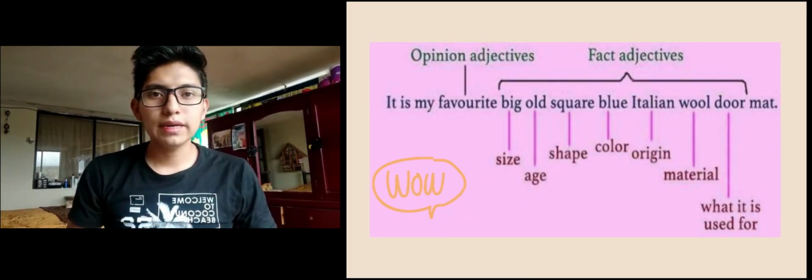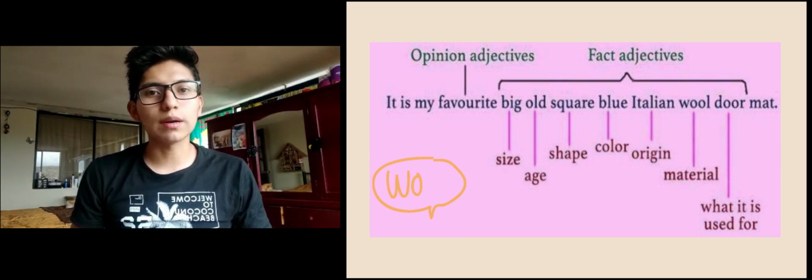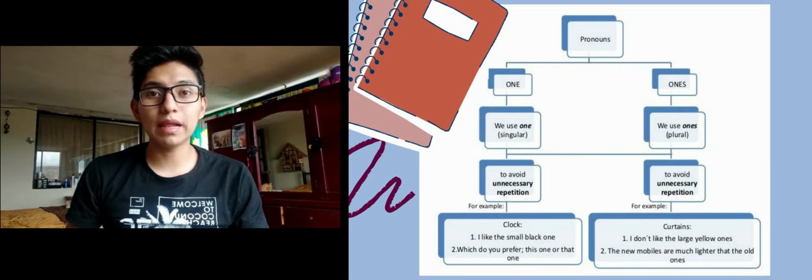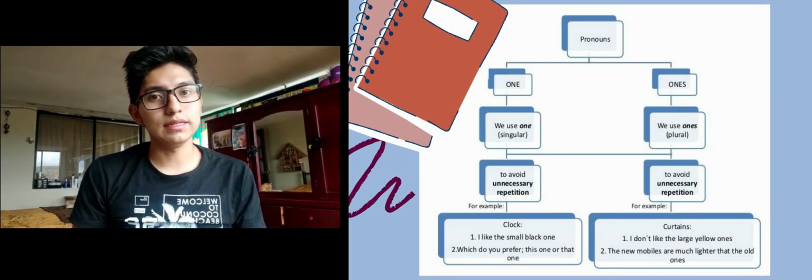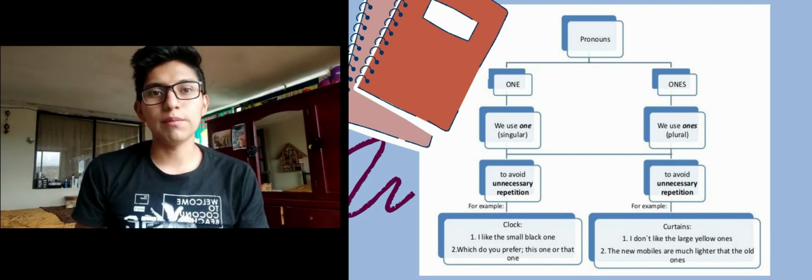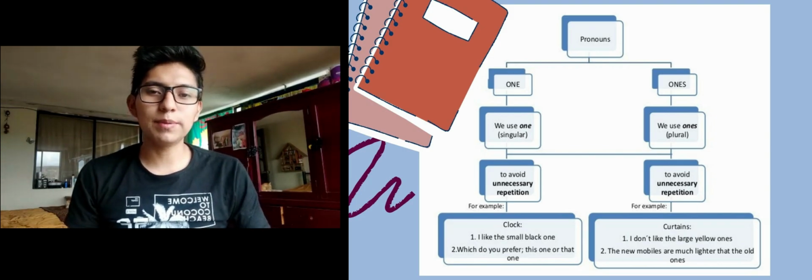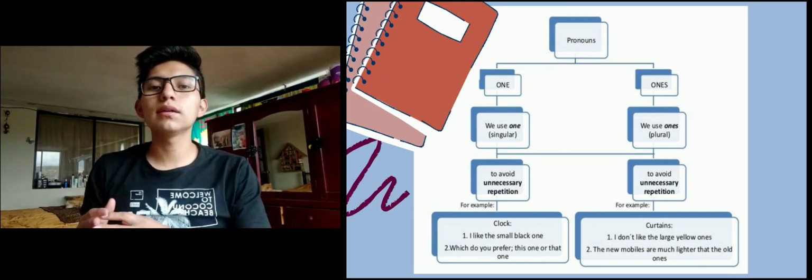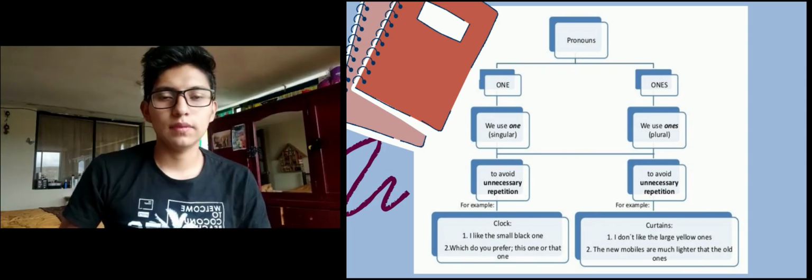For example, it is my favorite big old square blue Italian world tour mate. Pronouns. One is a pronoun that is used to replace a countable noun in the singular, thus avoiding unnecessary repetition. They separate into the one and the ones.